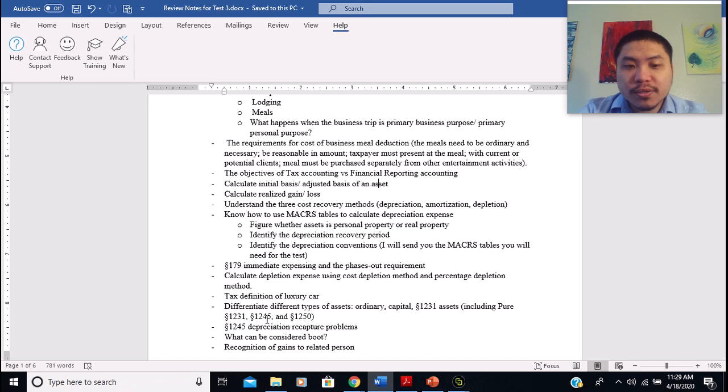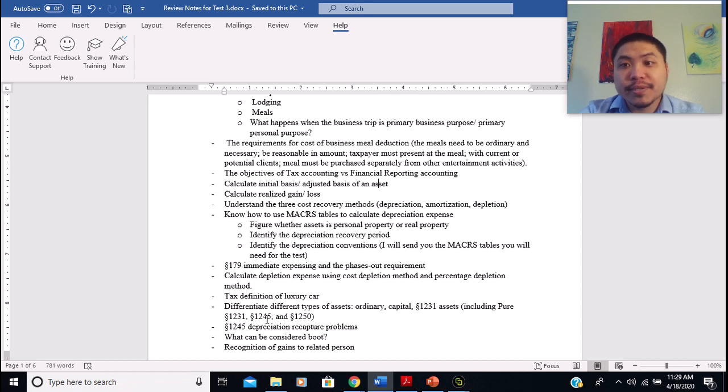In chapter 11 we talked a lot about how to do depreciation recaptures for different types of assets, but for this exam I will just ask you to do section 1245 depreciation recapture problems, the depreciation recapture for the sales of personal properties.